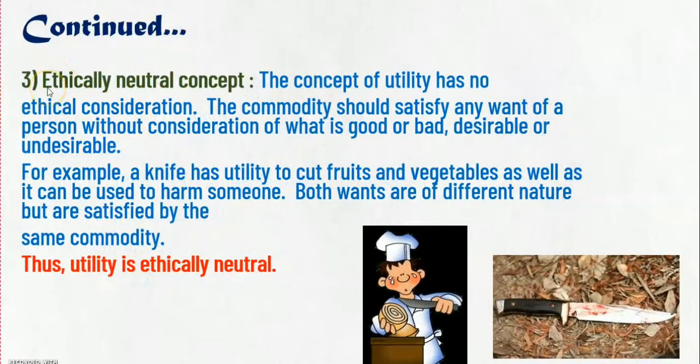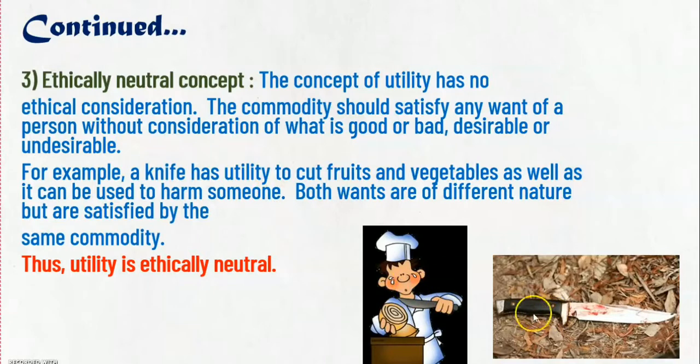The third point is ethically neutral concept. The concept of utility has no ethical consideration. The commodity should satisfy any want of a person without consideration of what is good or bad, desirable or undesirable. Now let us understand this ethically neutral concept with the help of an example. A knife has utility to cut fruits and vegetables as well as it can be used to harm someone.